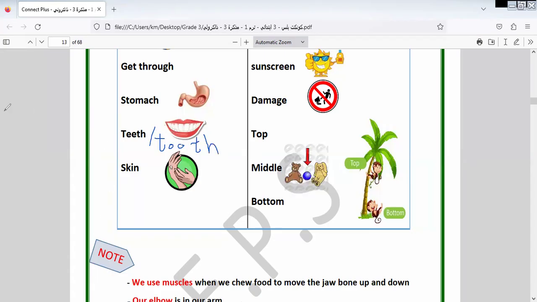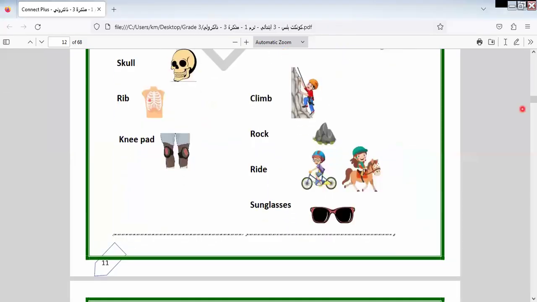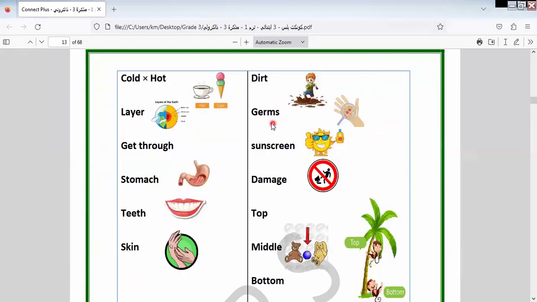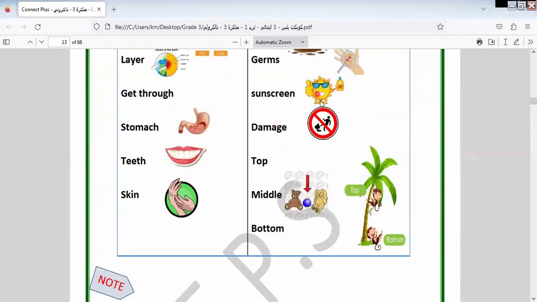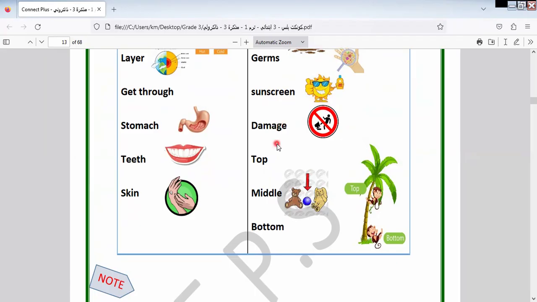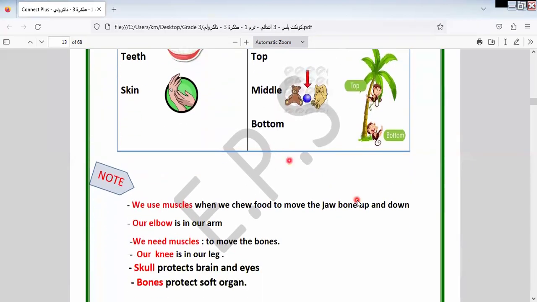Let's continue the rest of the unit. Here we have dirt, germs, sunscreen. We put it on our body when we are on the beach. Sunscreen. We have damage, top, middle, bottom.